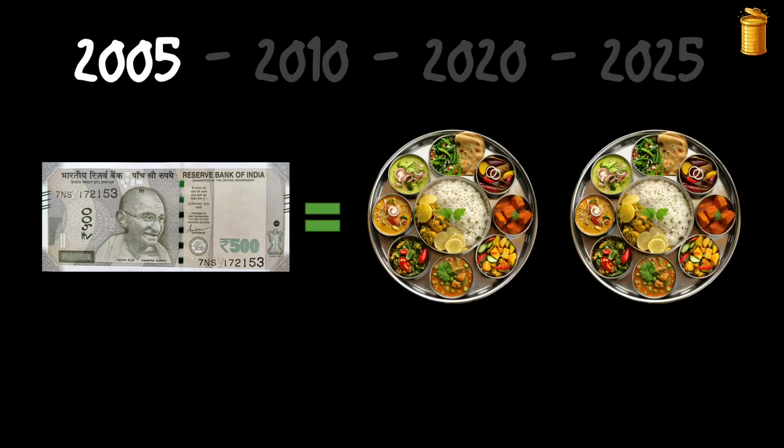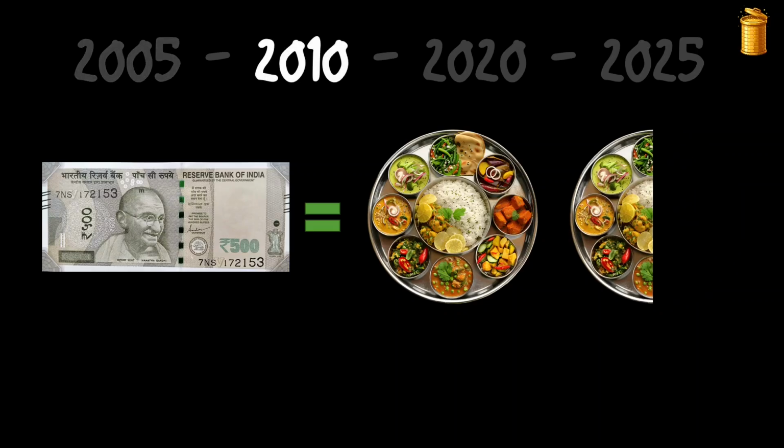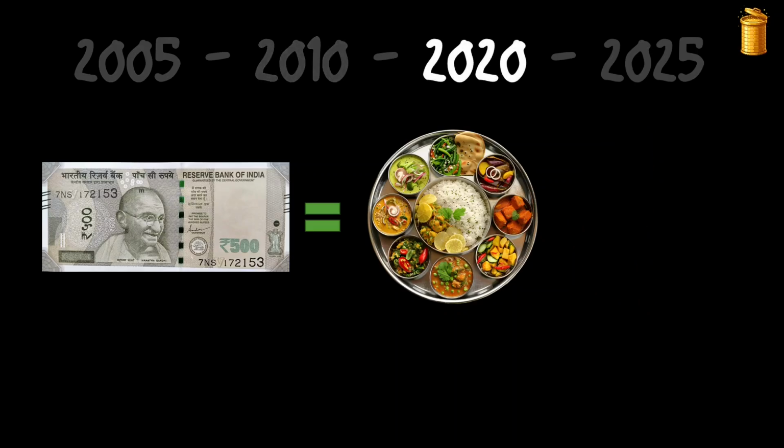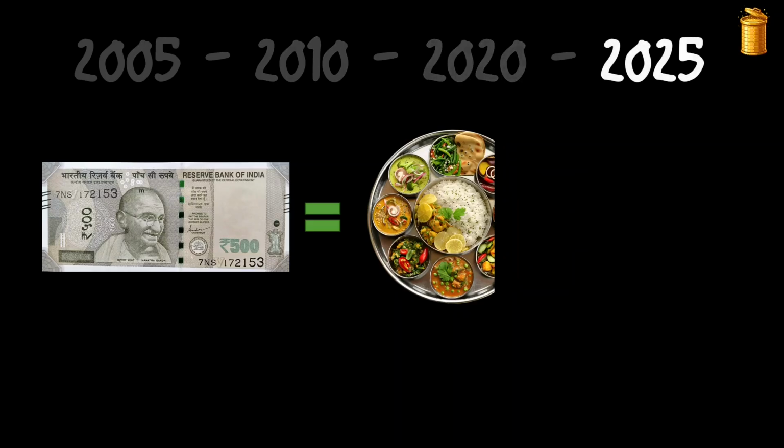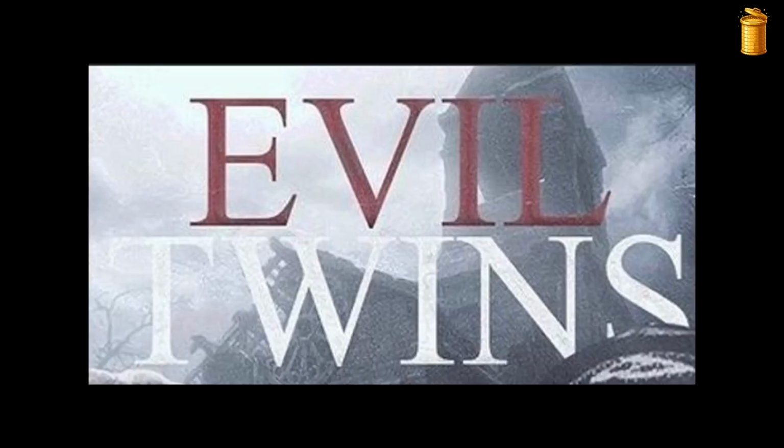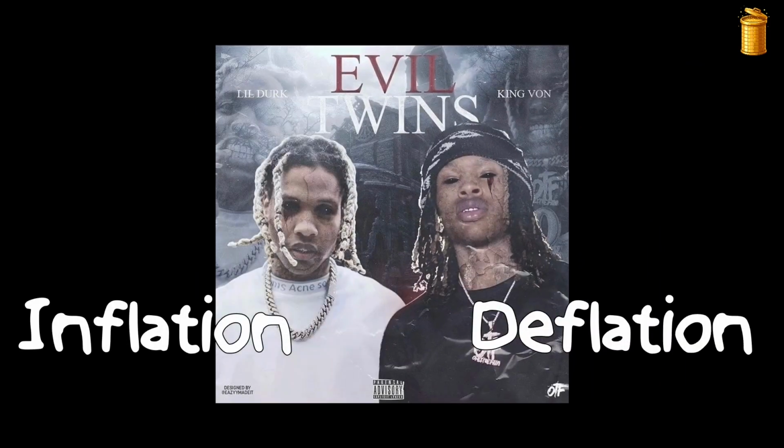What is inflation? Let me give you a good example. In 2005, with 500 rupees you could get 2 thalis, but when you went to 2010 you get 1.5. In 2020, 500 rupees only gets you 1 thali, and in 2025 it gets you less than half a thali. So this is generally how inflation is thought about, but one thing that people generally ignore is inflation also has an evil twin. So you have inflation and you have deflation.